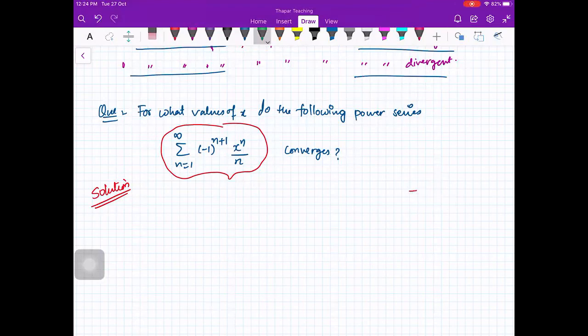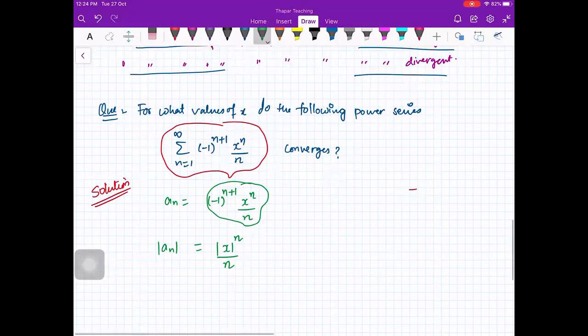So let us see how you will do this. First of all, your a_n is, can you tell me, (-1)^(n+1) x^n upon n. Fine. So what will be my mod of a_n? I will apply my test first on mod of a_n because I know that this is not a positive term series. So I will make it a positive term series so that I can apply my ratio test, root test, LCT, DCT. When you take mod, you will get |x|^n upon n, because x can be negative also.